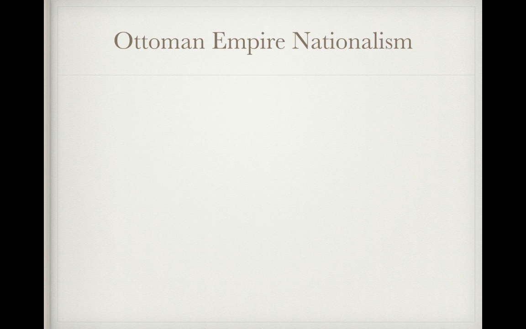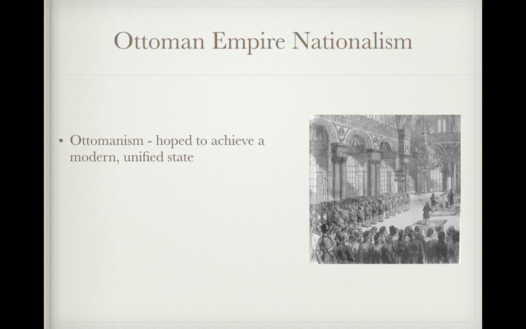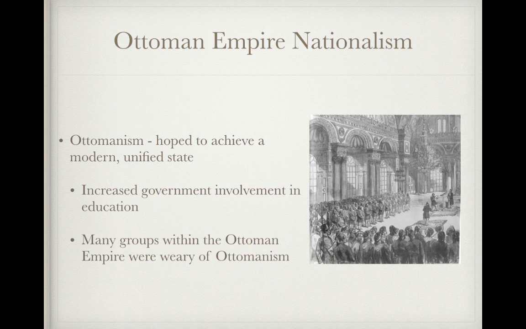Finishing up with the Ottoman Empire nationalism, Ottomanism is when the government hoped to achieve a modern unified state, and they increased government involvement in education, and many groups within the Ottoman Empire were wary of Ottomanism. This is one of the ironies of history, that the Ottoman Empire hoped to increase its control over the Ottoman Empire, and as a result, we're going to see many groups within the Ottoman Empire resist this and weaken the Ottoman Empire.